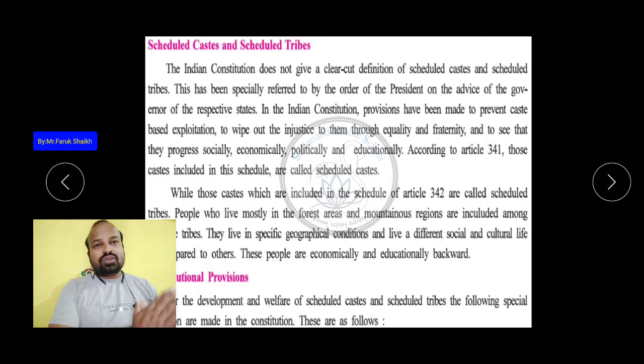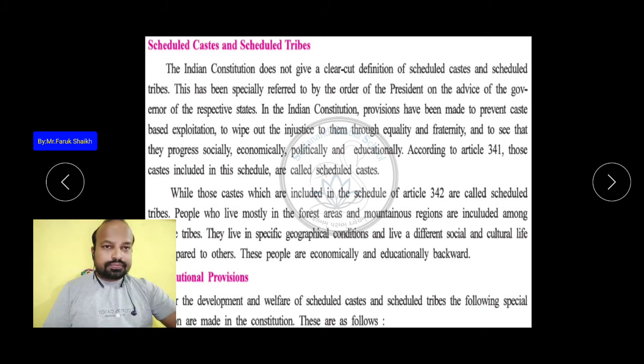Let us see that for this kind of people, our government and our constitution have made some constitutional rights for their upliftment, for their societies, for their culture, and for their economic development.